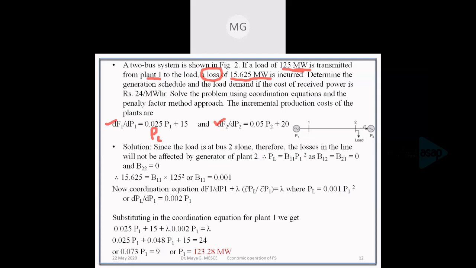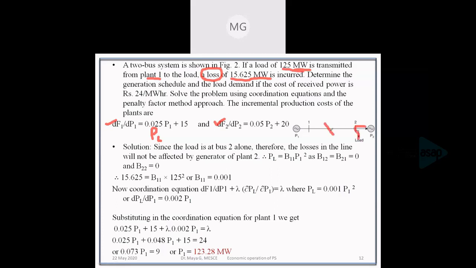So if power is transmitted from bus 2 to the load, the power flows directly from the generator to the load.